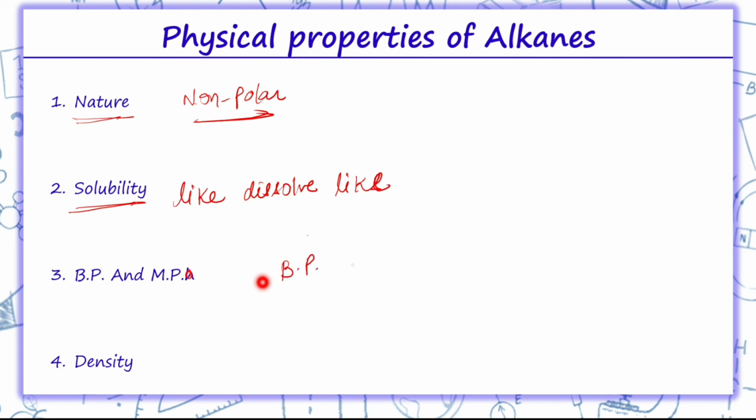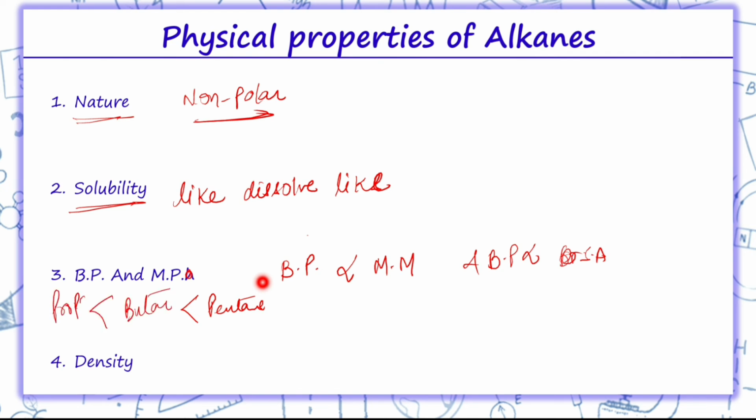Boiling point and melting point. So, boiling point is directly proportional to the molecular mass, and boiling point is directly proportional to surface area. So, as we can see over here, if we have like propane, butane and pentane, so pentane will have highest boiling point, then butane and then propane.